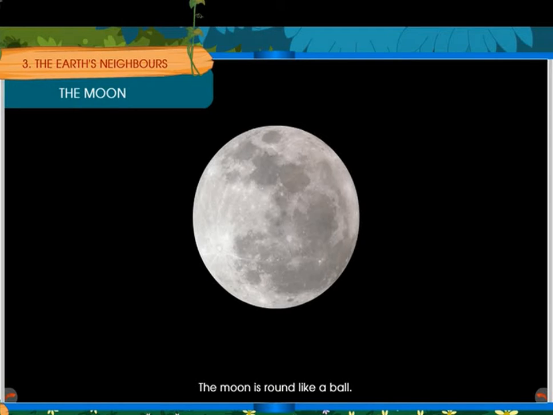The moon is much smaller in size than the sun, but it looks big because it is much closer to the earth than the sun. It is very close to the earth compared to the sun, so it looks bigger. See children, the moon moves around the earth.